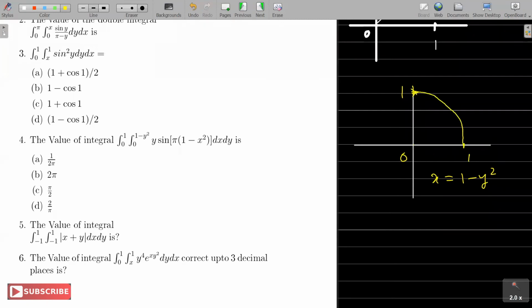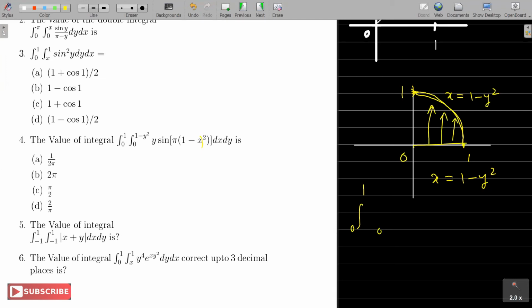So it will be something like this, the parabola x equal to 1 minus y square, right? And then we want to interchange the limits, because sine of pi times 1 minus x square is not directly possible to integrate. So once I change the limits, x goes from 0 to 1, and y goes from this to this.